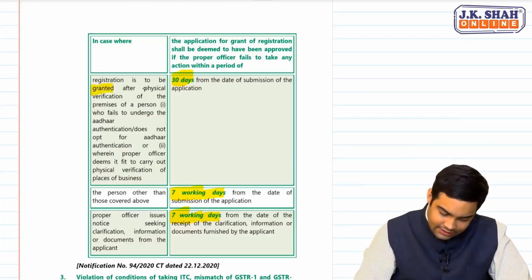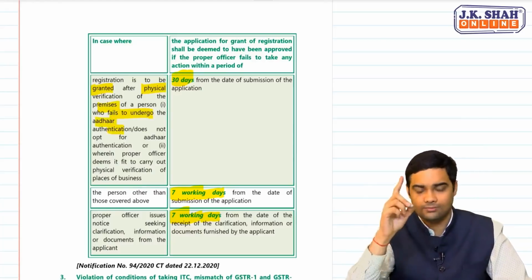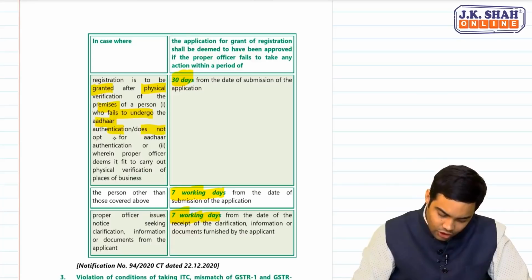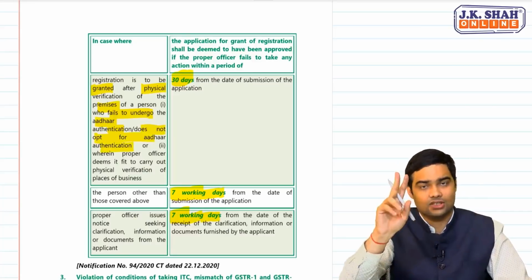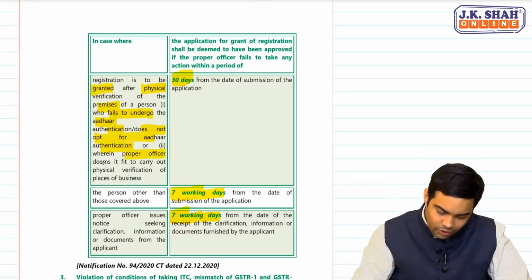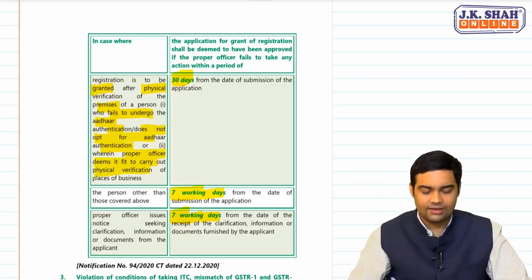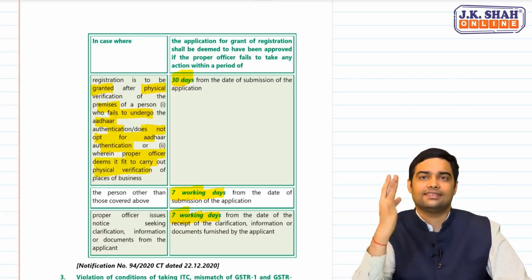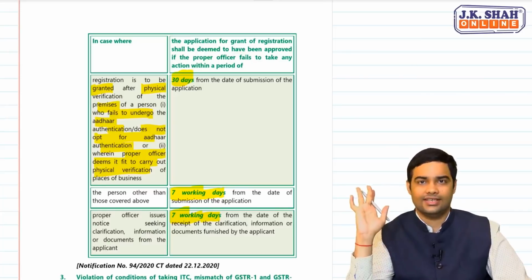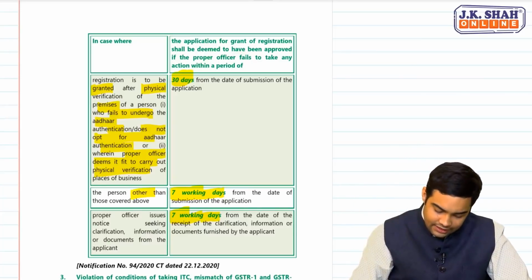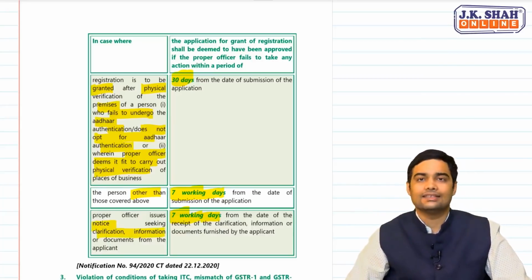Registration will be granted after physical verification of the premise. Who fails to undergo Aadhaar authentication? Case 1: who does not opt for Aadhaar authentication. Case 2: where the proper officer deems it fit that physical verification should be done. Case 3. In these 3 cases, 30 days. In any other case, 7 working days, and after the proper officer has issued a notice, 7 working days.